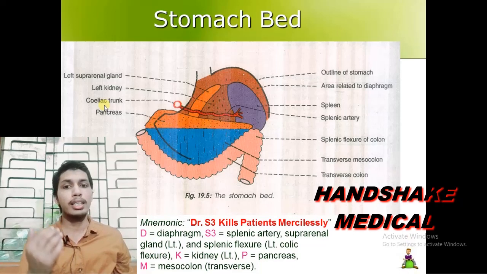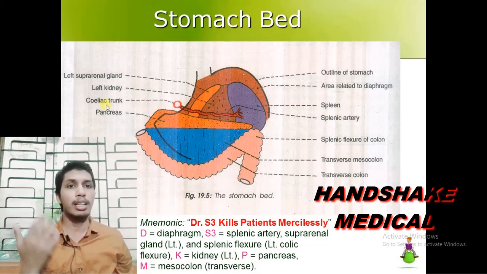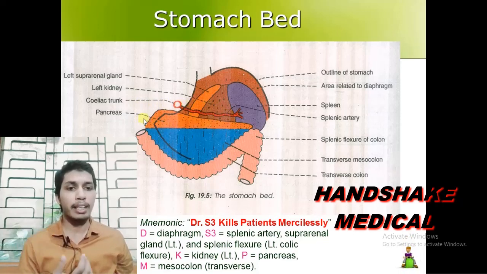The celiac artery forms the major blood supply of the stomach, liver, gallbladder, duodenum, and spleen. So the celiac trunk is very important. I will discuss it in much more detail when I deal with the blood supply of the stomach.